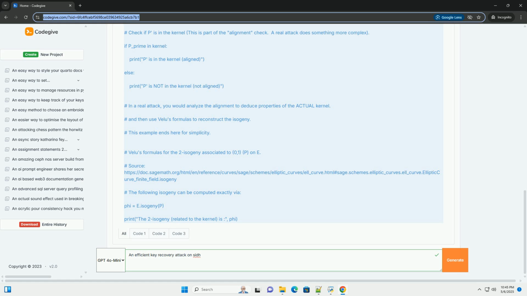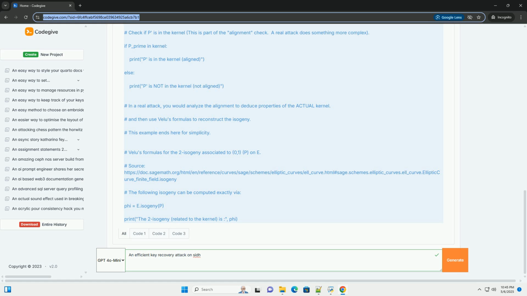Pairings: the alignment check in a real attack involves using Weil or Tate pairings, which are more complex mathematical operations. Isogeny computation: computing isogenies efficiently is a key challenge in attacking SIDH. Libraries like SageMath can help, but optimized implementations are needed for practical attacks. 6. Practical considerations and limitations. Complexity: implementing a full attack is highly complex and requires deep knowledge of elliptic curve cryptography, isogeny theory, and efficient implementation techniques.